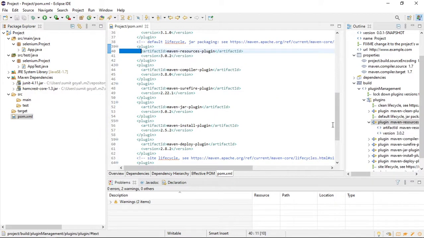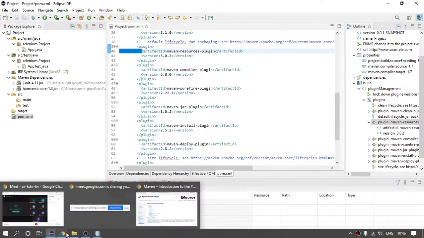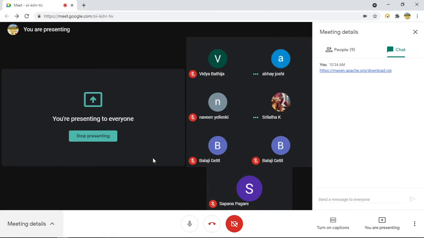Sir, your screen sharing is stuck somewhere because we are not able to see your actions. Let me check, still it is... Yeah, we are still seeing only Eclipse. Okay, let me share again. I am coming.